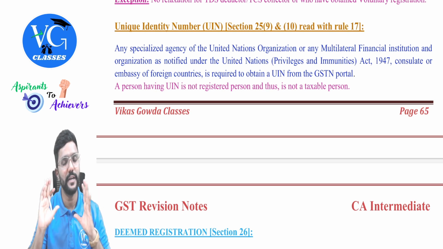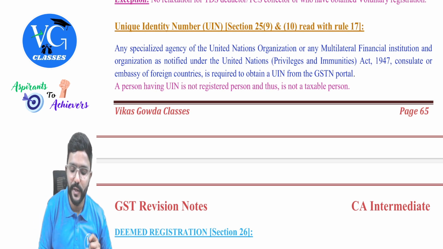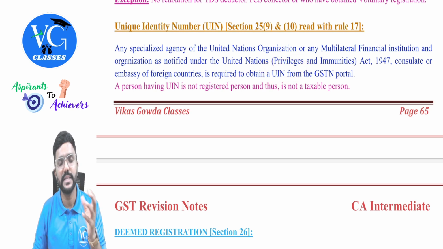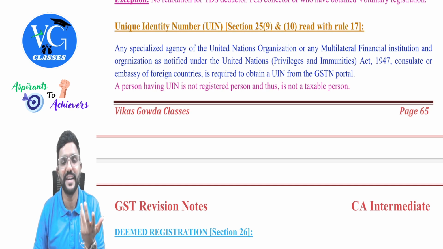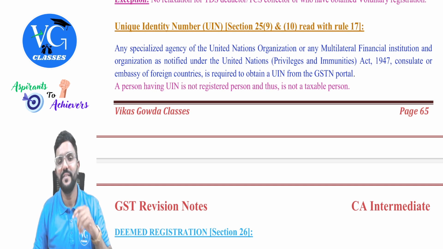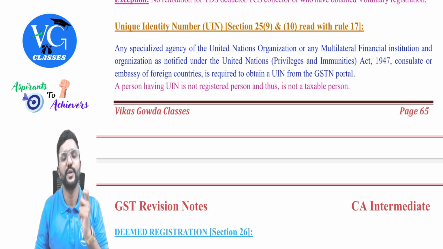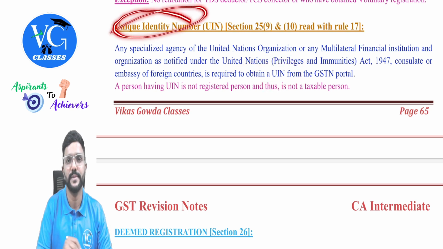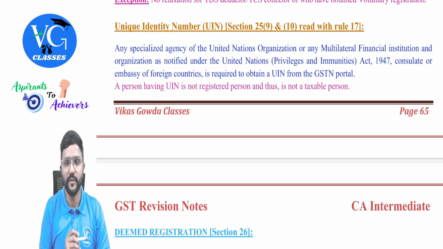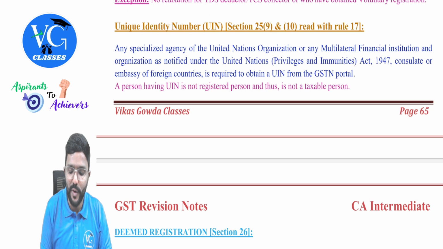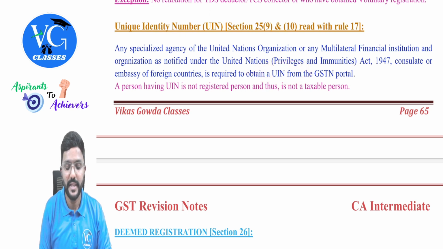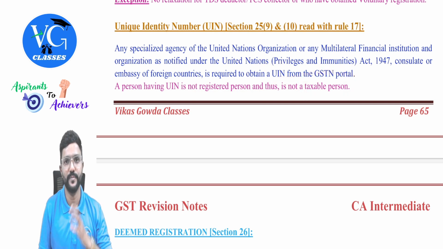Should they take it in each state? No. Sir, why should they obtain UIN? Guys, for whatever GST they pay in India, we give a refund of it. They are like our guest, so we are giving a refund of whatever GST they have paid on their inward supply. So for that, they should have a unique number called unique identity number, guys. And it is centralized. Please be careful. And the person, whoever is having UIN, we don't treat them as the registered person. Hence, they are not taxable.